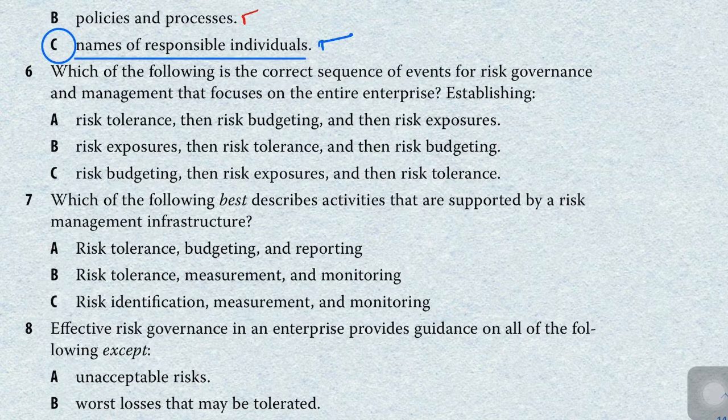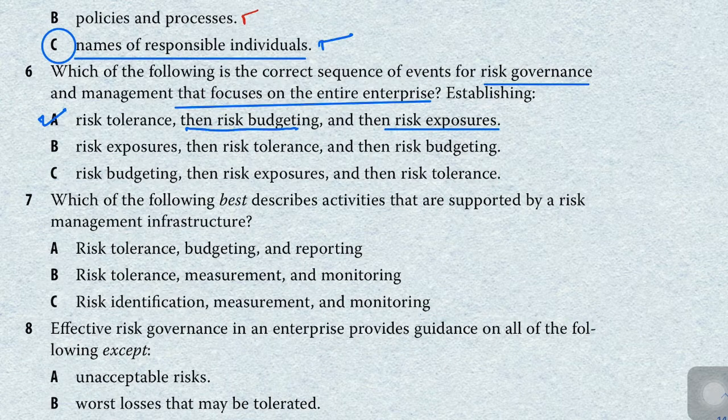Which of the following is the correct sequence of events for risk governance and management that focuses on the entire enterprise? Okay, this question is asking us about the correct sequence of events for risk governance and management that focuses on the entire enterprise, establishing. Okay, the first option is risk tolerance, then risk budgeting, and then risk exposure.